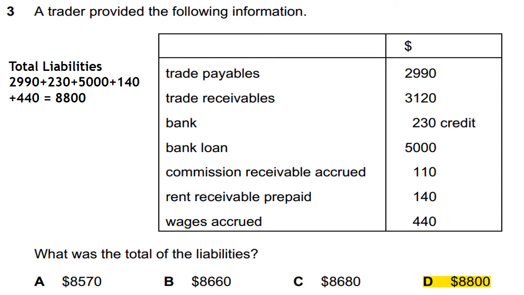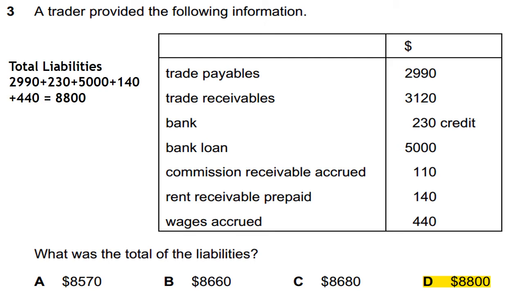Because trade payable is a liability, 2990, plus bank, because this is credit, 230, plus bank loan, this is also a liability. And the next liability is rent receivable prepaid, because we have already received rent in advance, that is a liability and it will be earned in the next period.